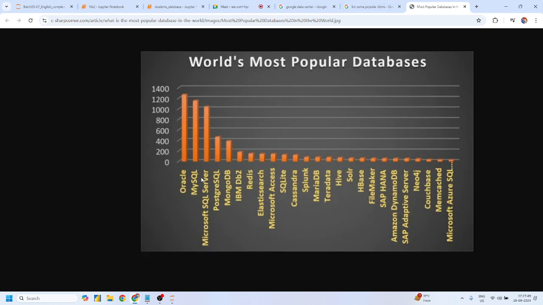If anyone is telling that he or she is working in Oracle as a database engineer, or MySQL, Microsoft SQL Server, PostgreSQL, MongoDB, IBM DB2, Splunk, SQLite, Cassandra, Hive, HBase, SAP HANA, and so on. Yes or no? Well, all these are popular databases, right? And all these databases, directly or indirectly, work on the SQL programming language, right? There are some which are NoSQL in nature as well, which is MongoDB.